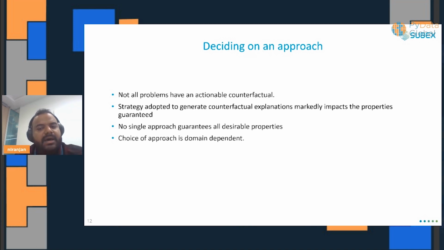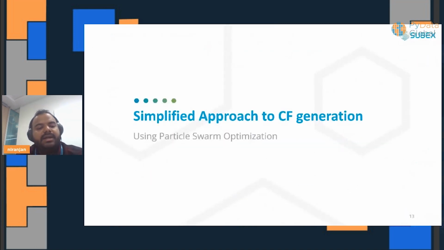Now, in our case, we take a novel approach to counterfactual generation, which is a simplified way of generating counterfactuals using particle swarm optimization.